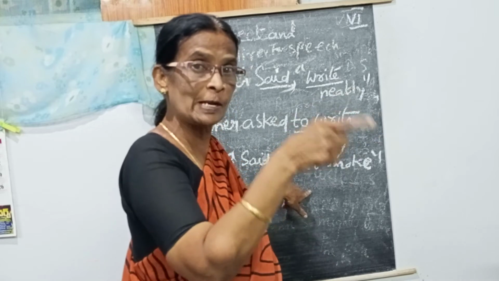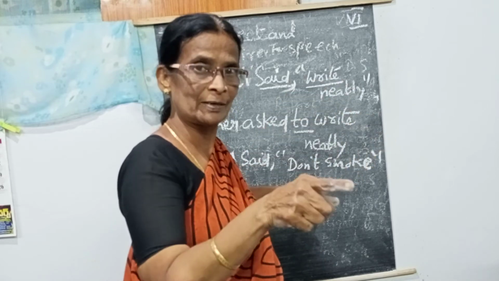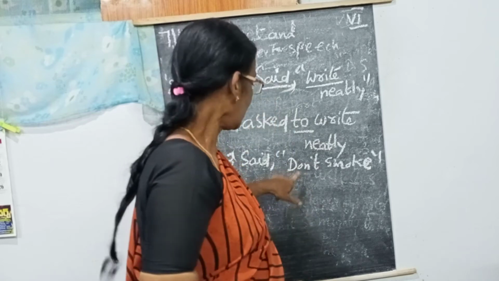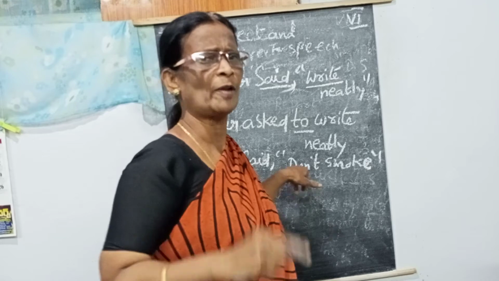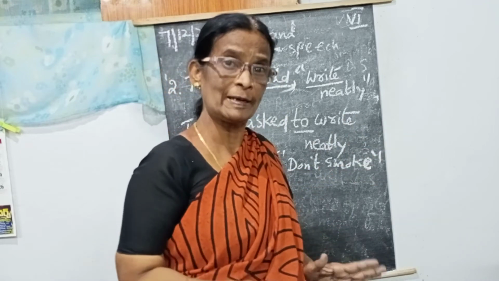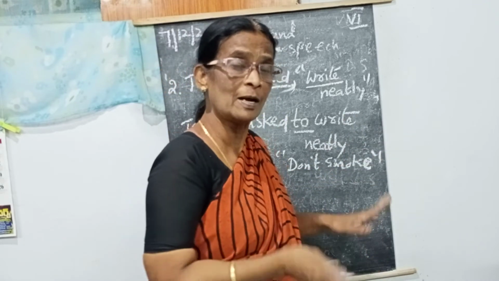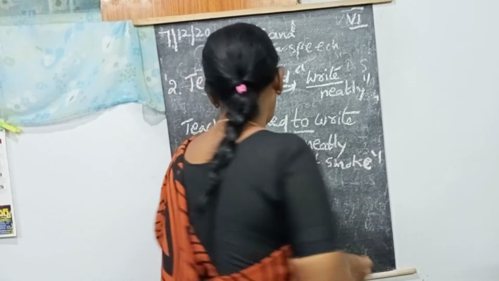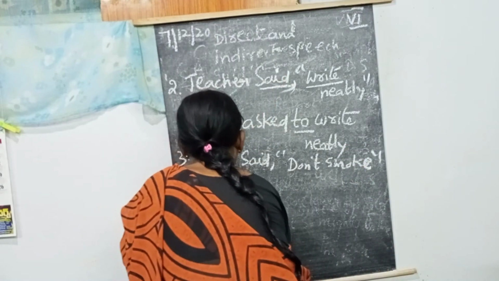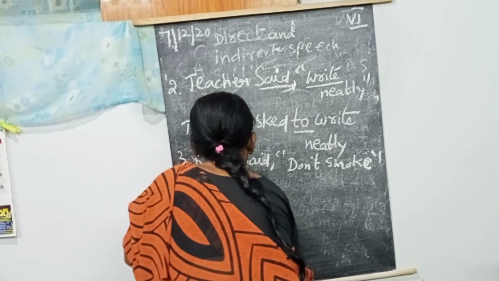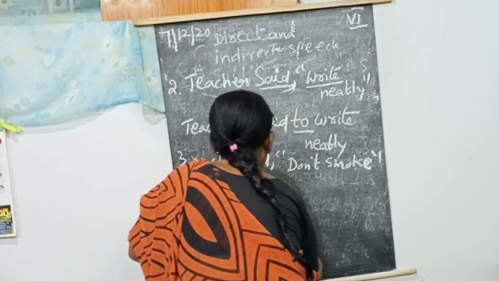Not to go, not to sleep, not to eat, not to drink, like that. Okay? So, not to do. Here, don't smoke. The doctor is asking not to smoke. But doctors never ask. What will they give? They will give suggestions. So, here, in the place of said, we can use doctor advised. Doctor advised.